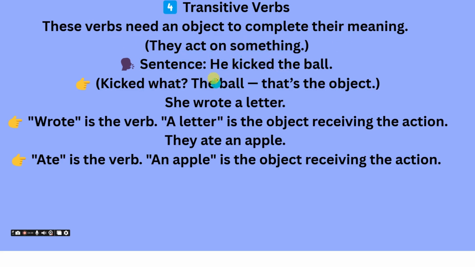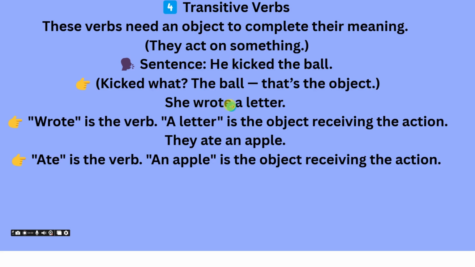They act on something. He kicked. Kicked is our main verb, an action verb, but it needs an object to complete its meaning. So this is a transitive verb. Kicked what? The ball. That's the object. She wrote a letter. Wrote is an action word, but what did she write? A letter.